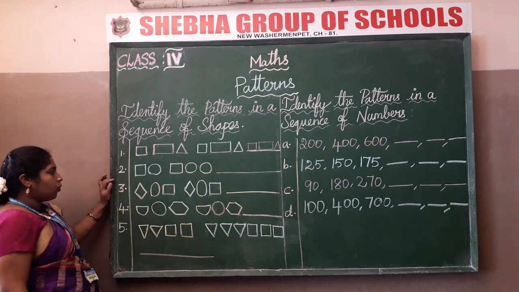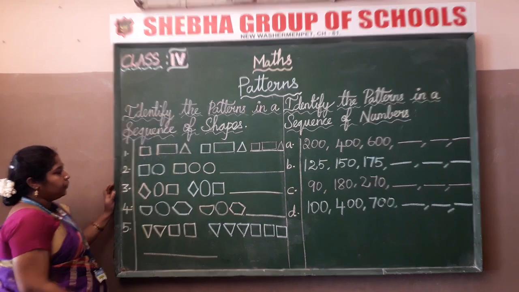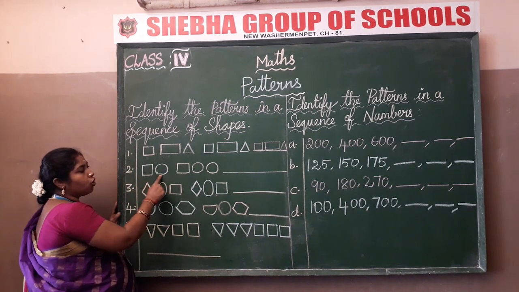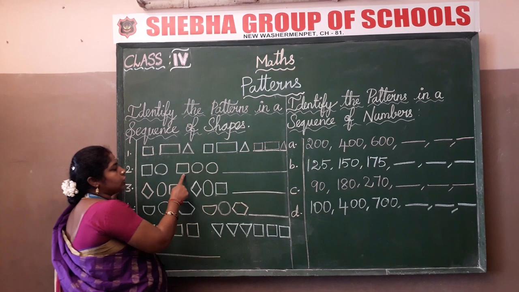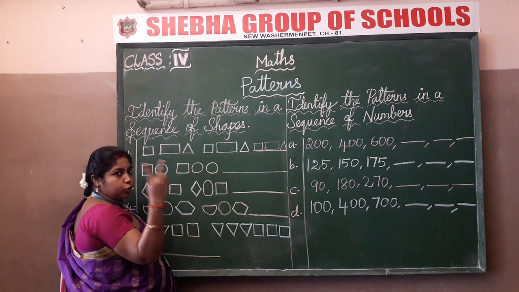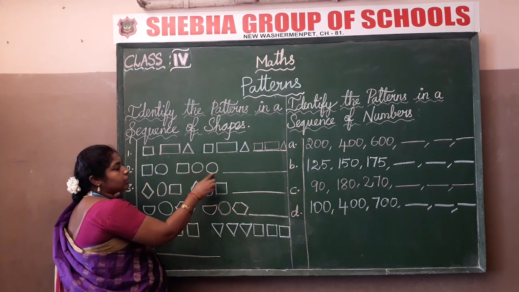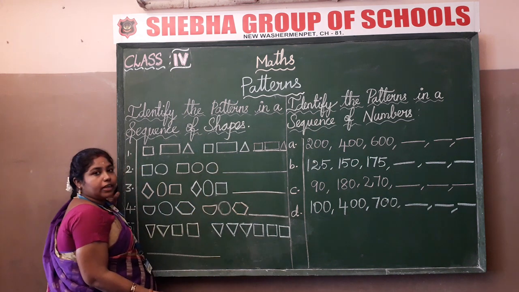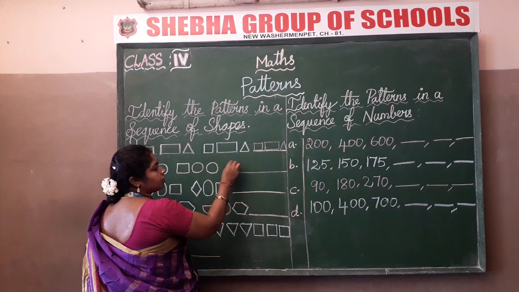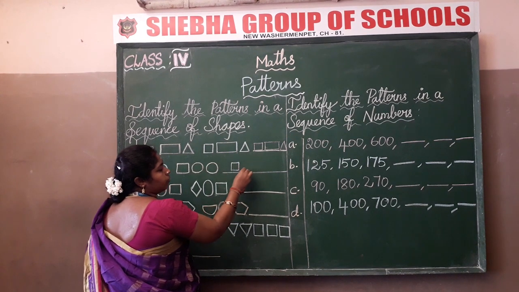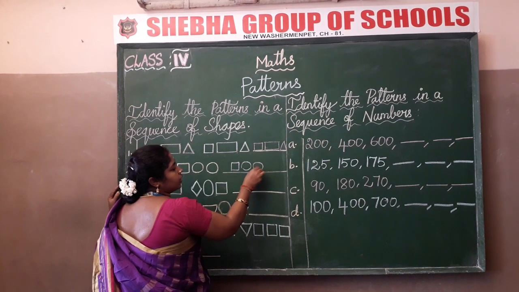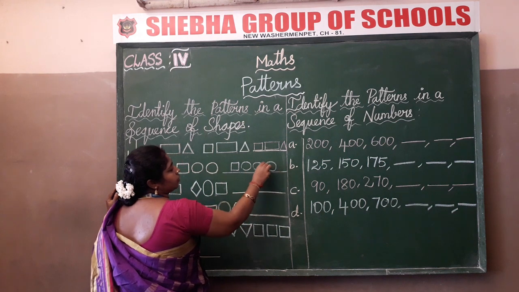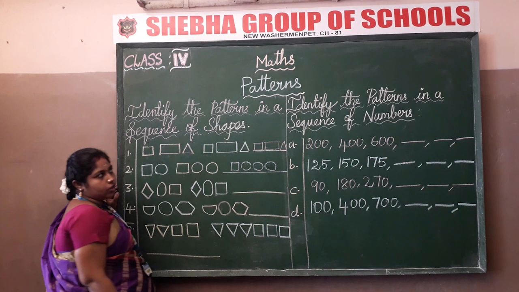Okay children, now let me do the second one. Square followed by one circle, square followed by two circles. Here the patterns are growing. So in the third dash, what will be the answer, children? Square followed by three circles. It is a growing pattern in shapes.